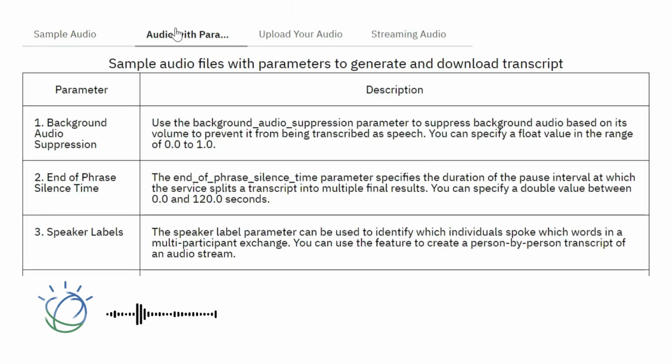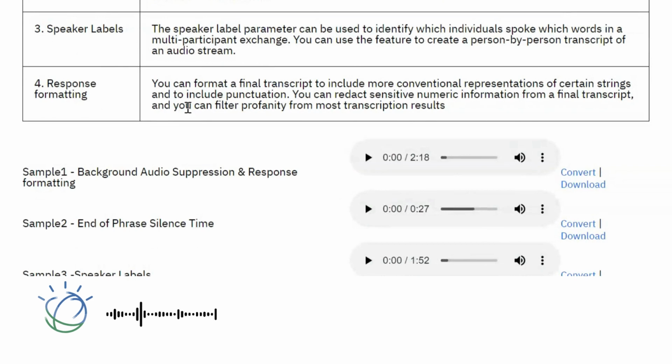Okay. And the very reason that the Watson STT library stands out is the ability to suppress background audio and identify up to 6 different speakers. And as such, your evaluation of technology must also take these factors into consideration, things like word error rate. So here I will just go through an example of what sort of audio files which are difficult in real time can also be accurately transcribed by Watson speech to text.